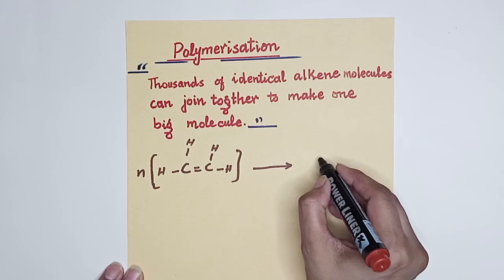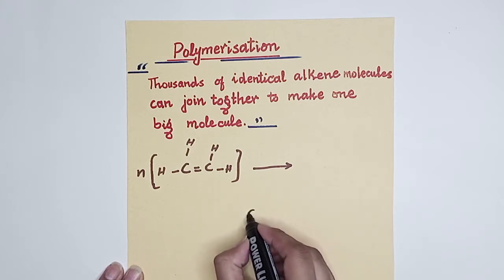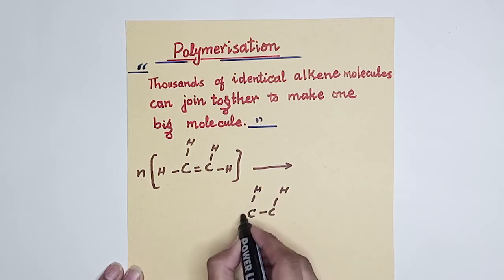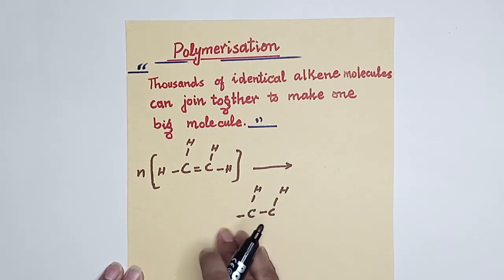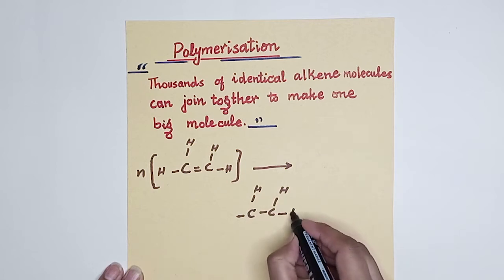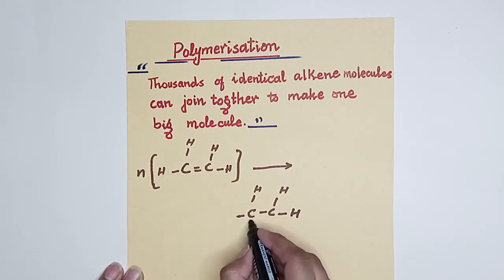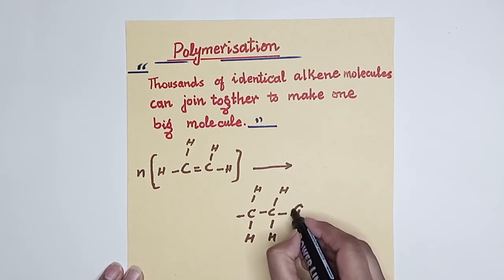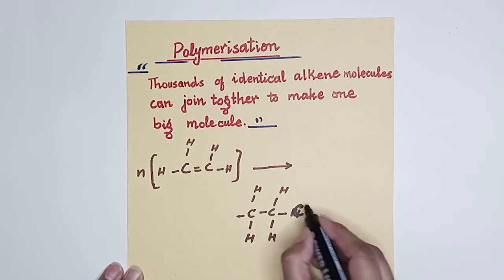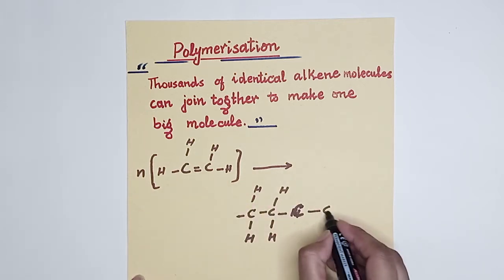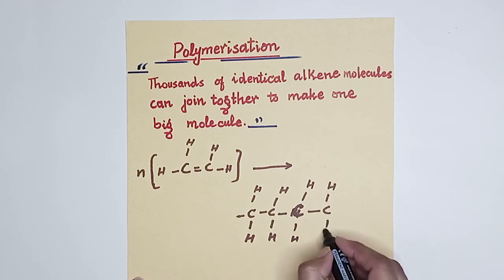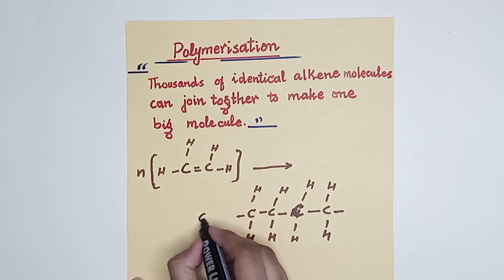What will happen? All the alkene molecules, a number of them, will be opened like this. It will not end because a huge number of molecules are there. This hydrogen I will write here and I will open it like this. Another carbon atom will attach with this. Another ethene molecule will attach like this. It will not end because a number of other ethene molecules will be added like this.